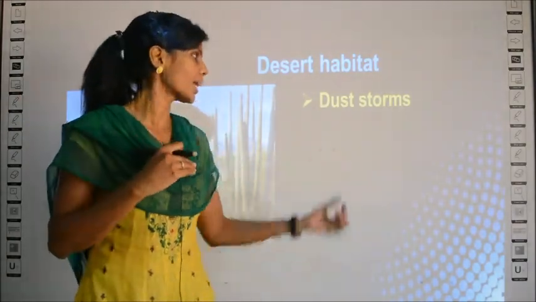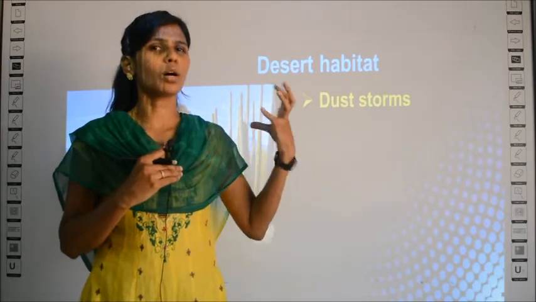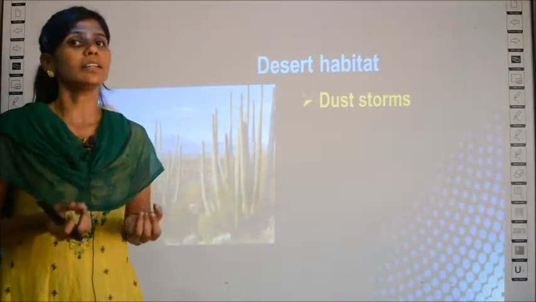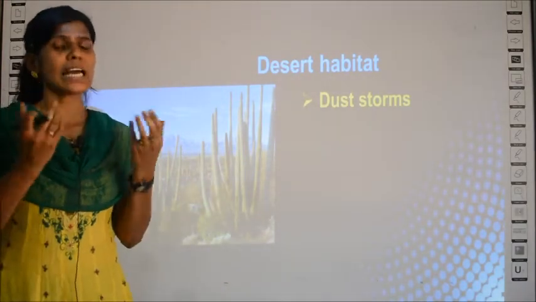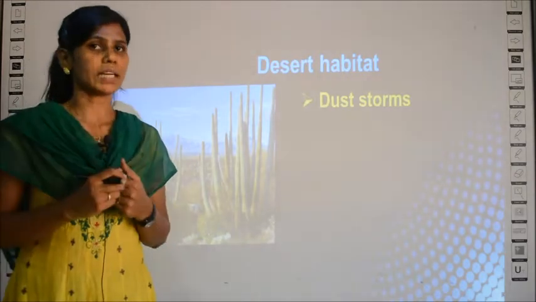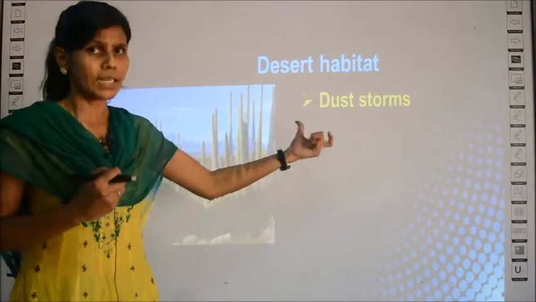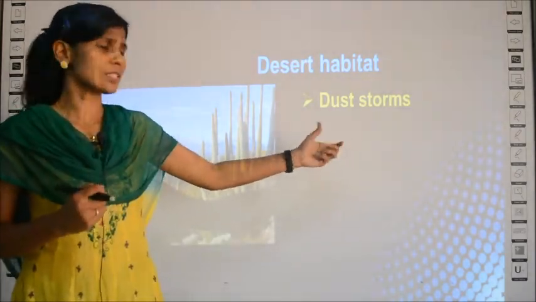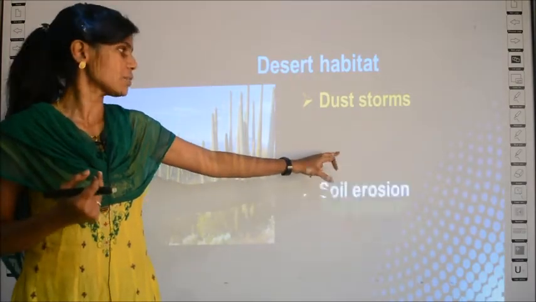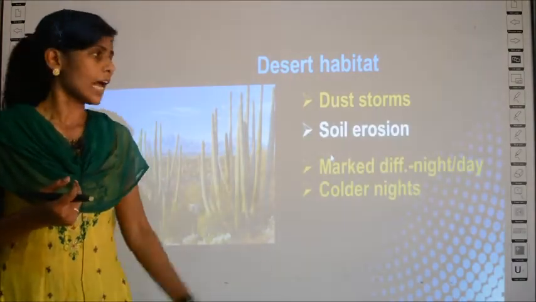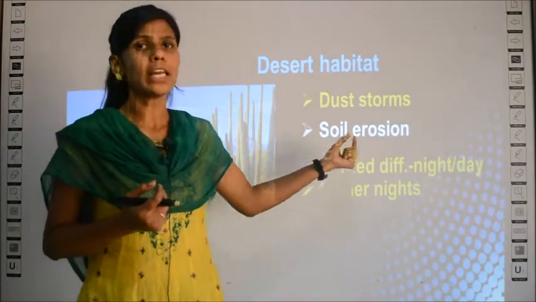That is why it is called a dust storm. A storm will carry the dust particles and mostly sand particles. It will carry them along with the air. That is why they are called dust storms. And these dust storms you can frequently experience in desert environments. And also there is soil erosion.